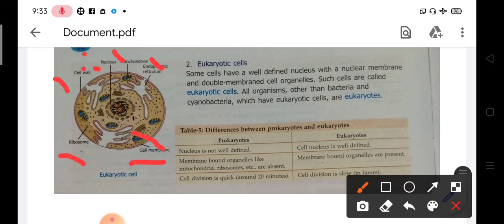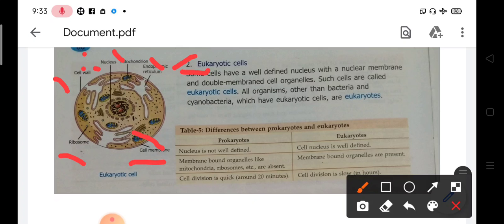Now look over here at the eukaryotic cell. Eu here means advanced, and karyo means nucleus. That means eukaryotic cells contain an advanced nucleus, and this advancement of the nucleus is because of the presence of the nuclear membrane.